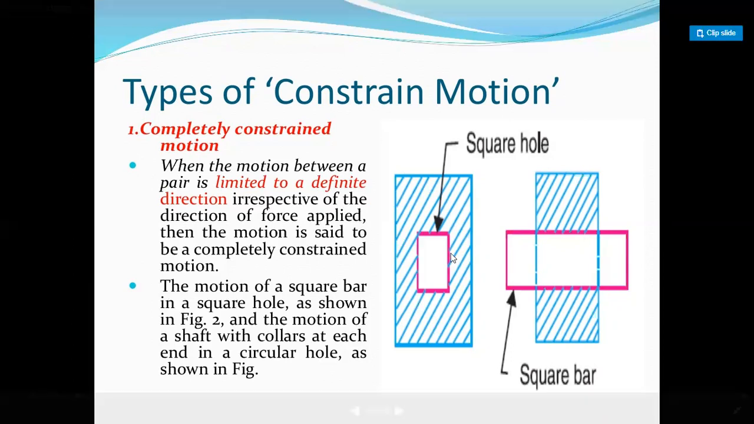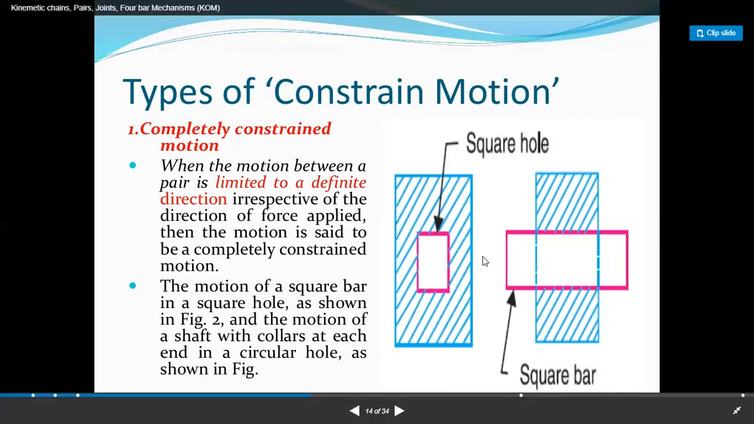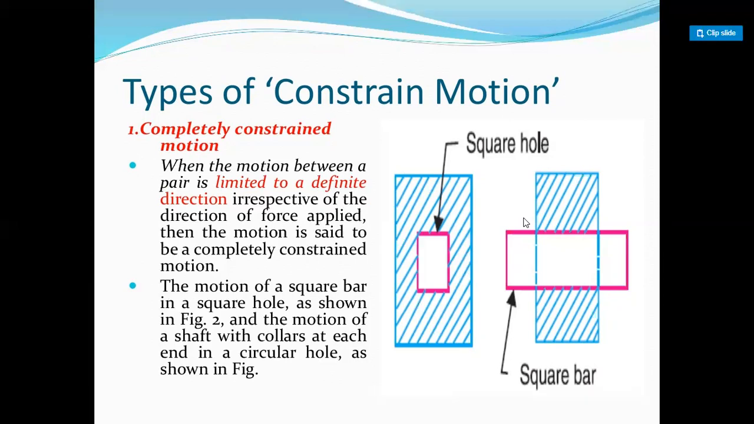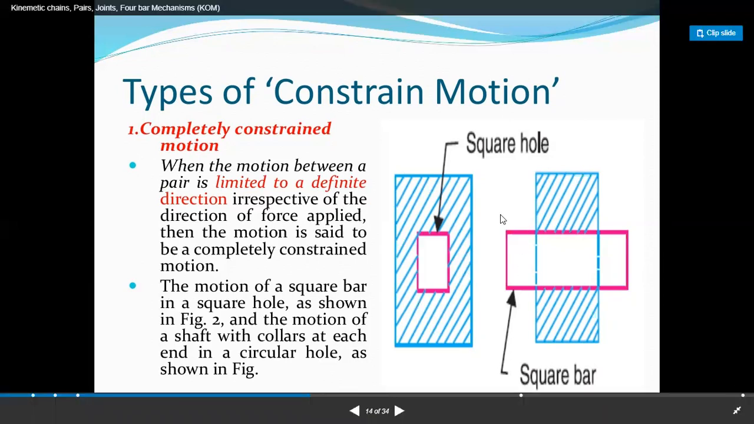If you apply the external force in the reciprocating direction, then the square bar slides and reciprocates. If you apply the external force perpendicular to the square bar, then no motion is generated in the square bar. The motion is generated only if the external force is applied parallel, or horizontal. Then this motion is called constrained motion.